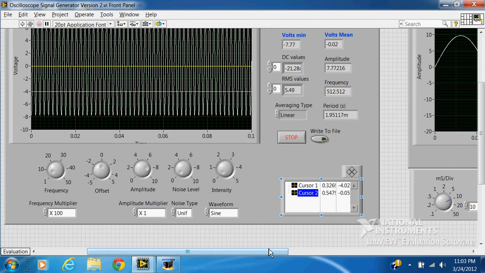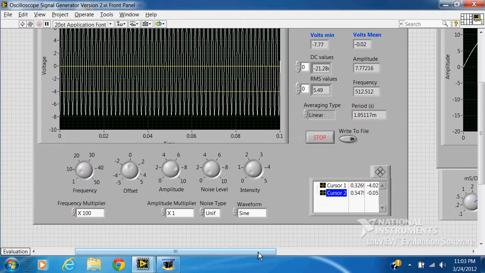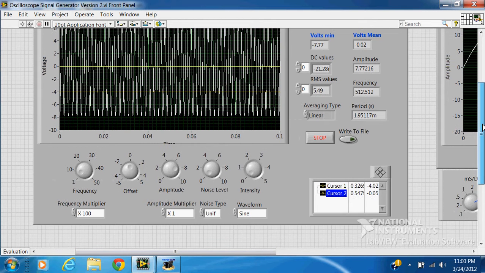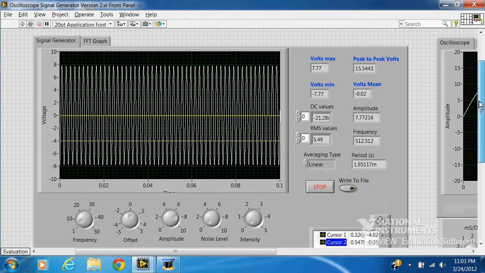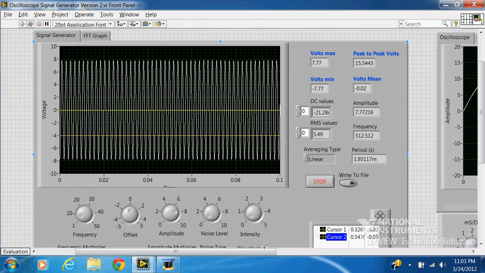Okay, I'm going to demonstrate my frequency generator and oscilloscope project for Engineering 267. The oscilloscope and signal generator are combined into one program. Here you can see the signal generator. You'll get a readout of the maximum voltage, the peak to peak volts, the minimum voltage, the mean voltage, a DC value of the voltage, the amplitude, the RMS value of the voltage, the frequency, the averaging type, and the period of the wave. There's a button for write to file to save the data to a file.